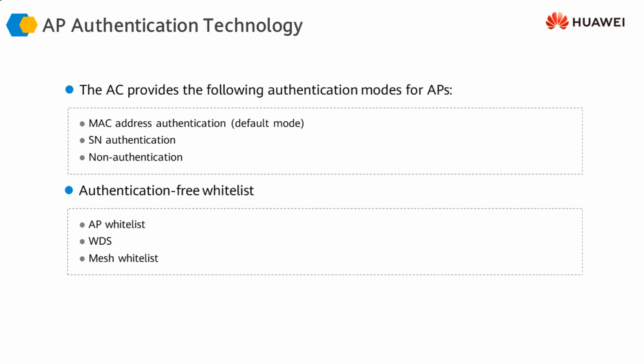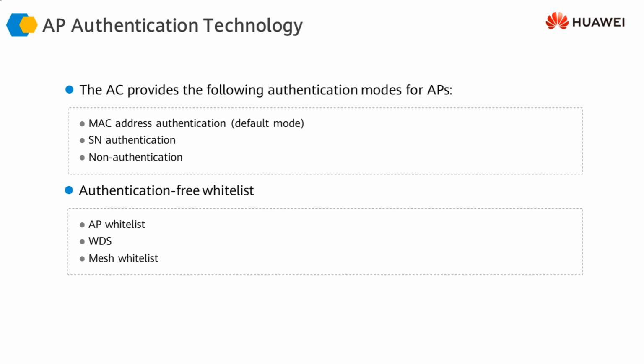The access controller provides the following authentication modes for APs. MAC address authentication, which means any access point that gets connected to the controller or to our infrastructure could be authenticated based on its MAC address.